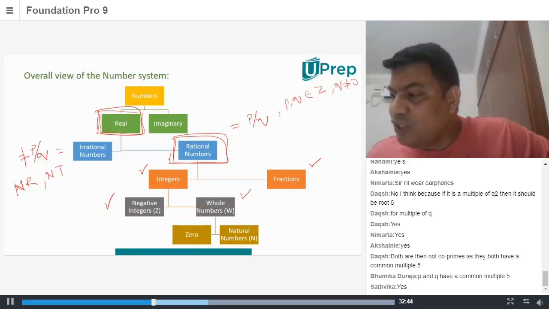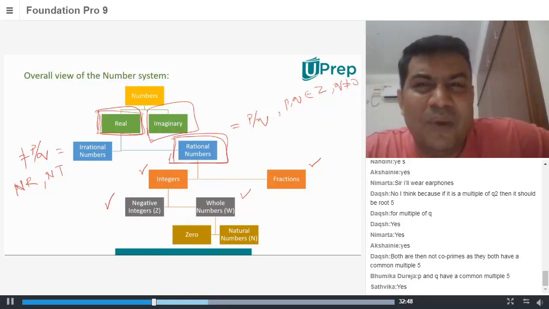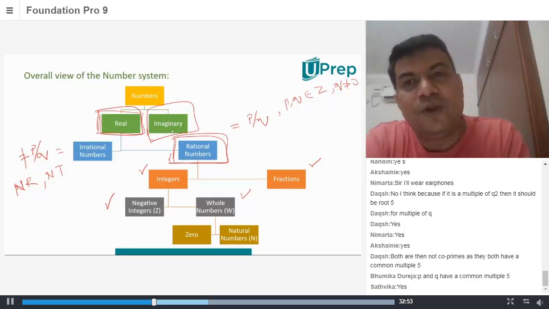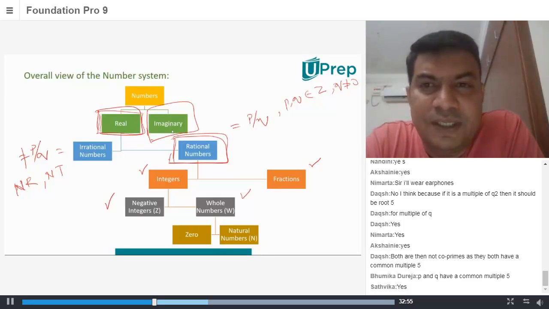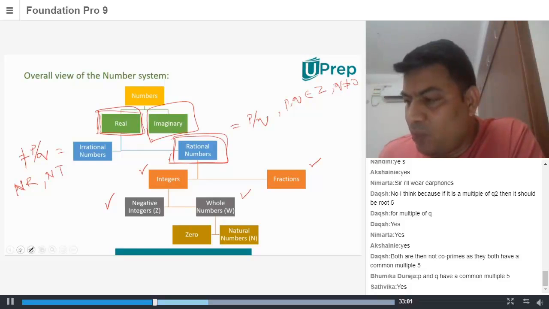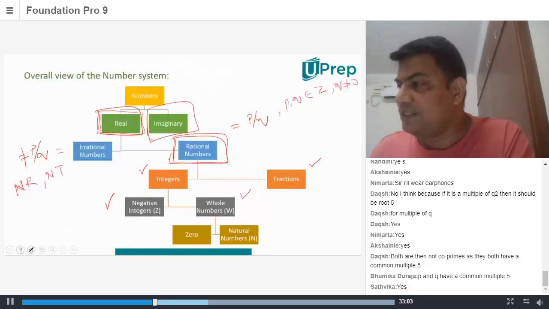Now coming to imaginary numbers, you might be wondering what this is and where it is coming from. It's too early for you to learn imaginary numbers, this is not the class in which you learn them, but just for knowledge's sake, if people want to understand, let me quickly use up this space.